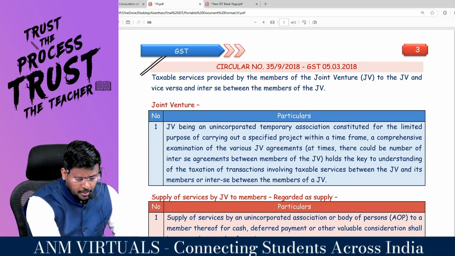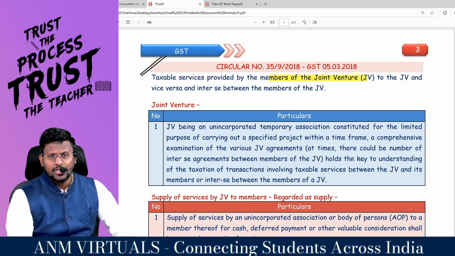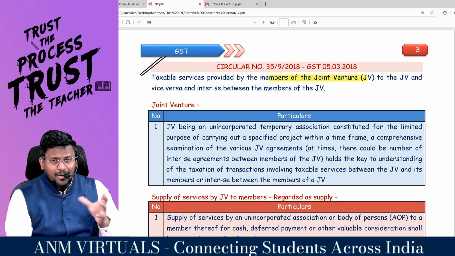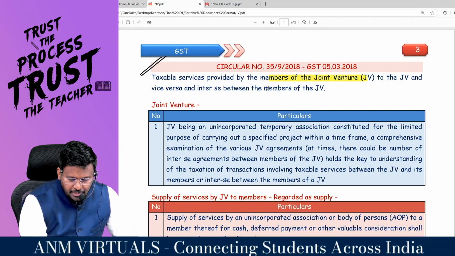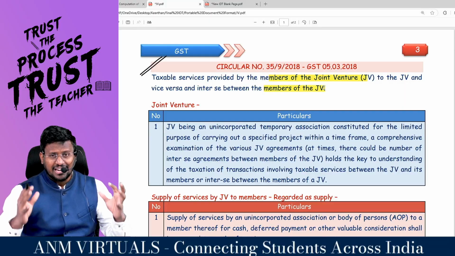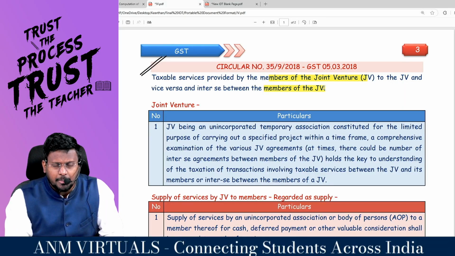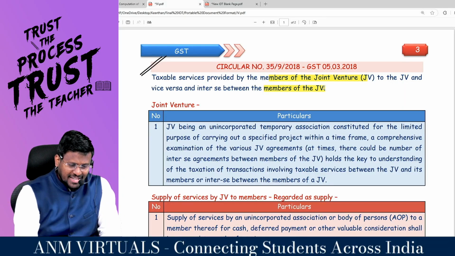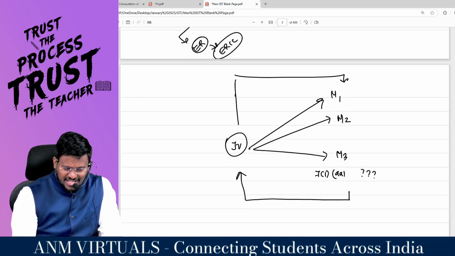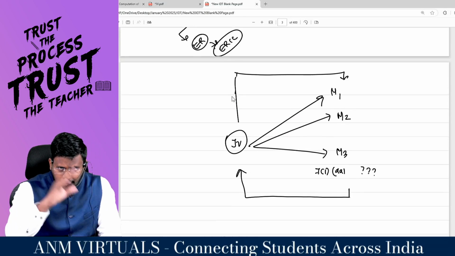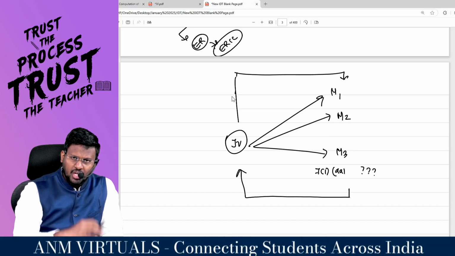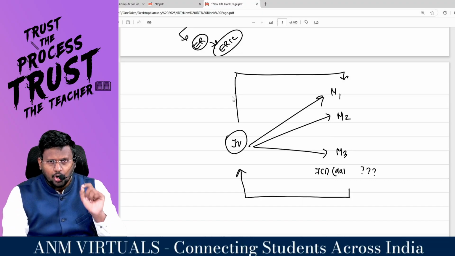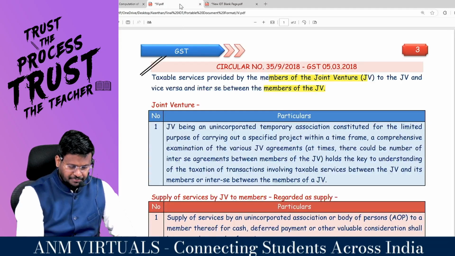Taxable services provided by members of the joint venture to the joint venture and vice versa, inter se between the members of the joint venture. That is the clarification given by the department by way of circular. What they are saying is, if the service has been provided by the JV to the member or the member to the JV, will it amount to supply or not, is the clarification given.